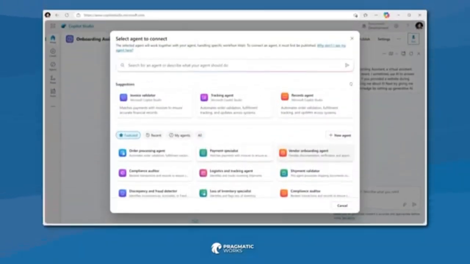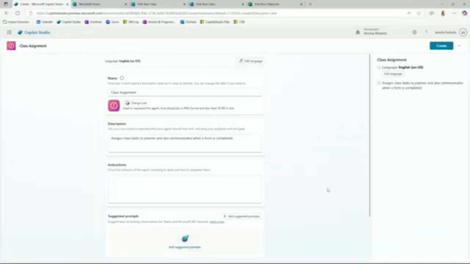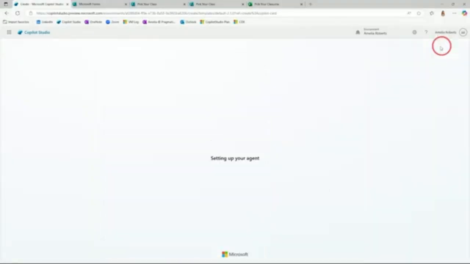I don't plan on using this agent right now for anything other than the autonomous features of completing the workflows that I need done. In the future, I could even connect this to other agents using multi-agent orchestration in Copilot Studio, but for now, let's keep it simple and stick to the topic of autonomous agents. I'm going to go ahead and hit create.